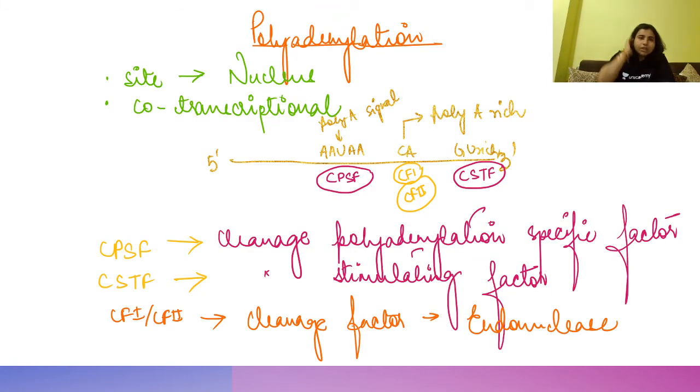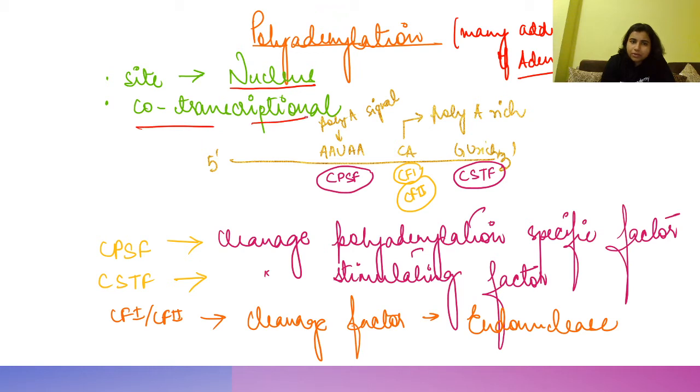See, polyadenylation, right? Poly means many. Adenylation means addition of adenine. So polyadenylation stands for addition of adenines, right? The site for polyadenylation is the nucleus. It takes place in the nucleus. It is also co-transcriptional. So here you see this is the mRNA.